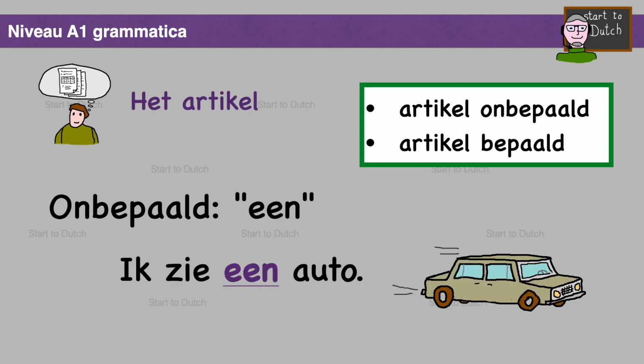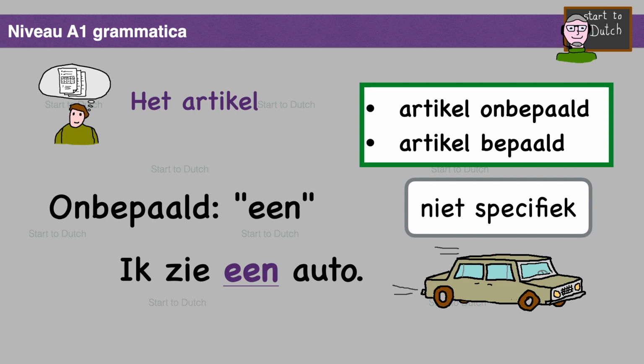Let's see when we use indefinite article, een. Ik zie een auto. I see a car. The information here is undetermined, non-specific. Ik zie een auto, I see a car, but I have no concrete information, no specific information about this car. Niet specifiek, not specific.